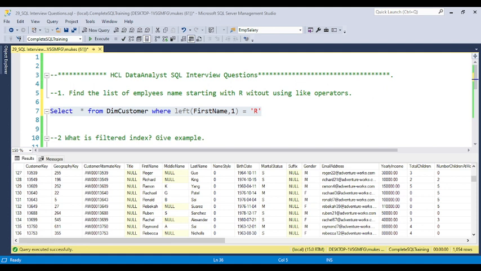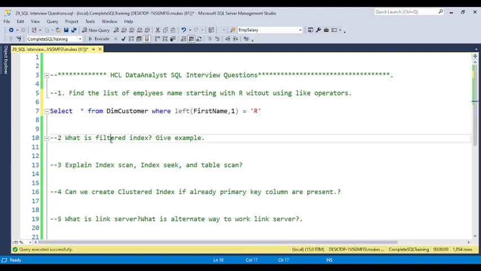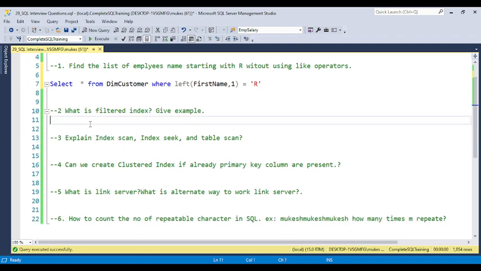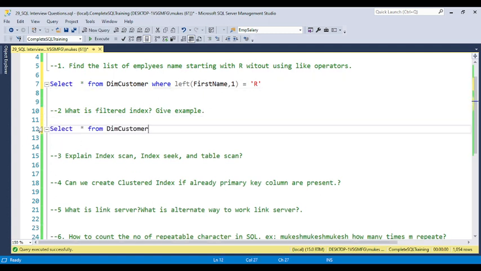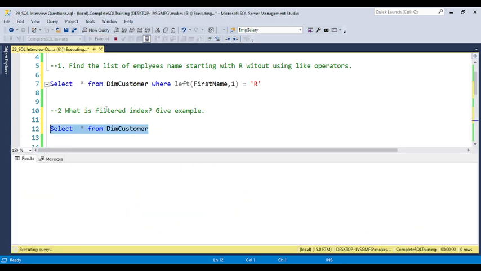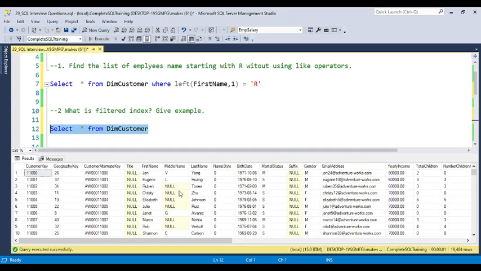Okay, so now coming back to the second question: what is a filtered index? Whenever we create an index on a column, if you take the dim customer table, you can see middle name has null values.